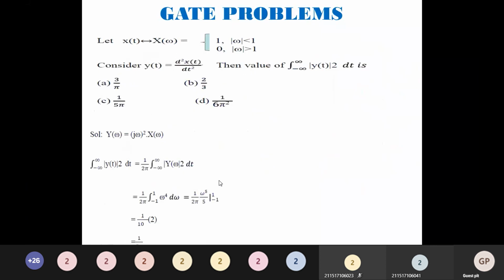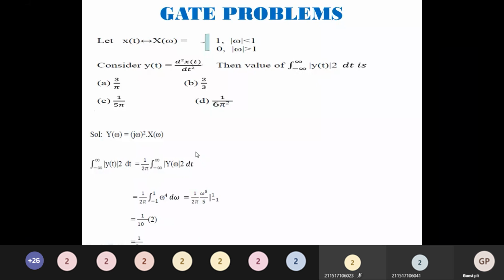Let X of omega be 1 for modulus of omega less than 1, and 0 for modulus of omega greater than 1. Consider y of t equal to d square x of t by dt square. Then the value of the integral from minus infinity to plus infinity of modulus of y of t the whole square dt is what? So again the formula, Parseval's formula: the integral of modulus of y of t whole square dt is given by 1 by 2 pi times the integral from minus infinity to plus infinity of modulus of Y of omega the whole square d omega.